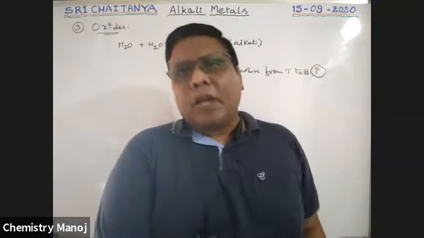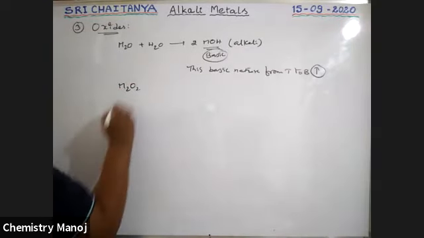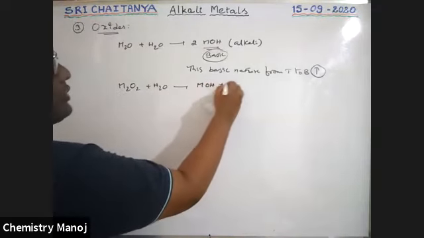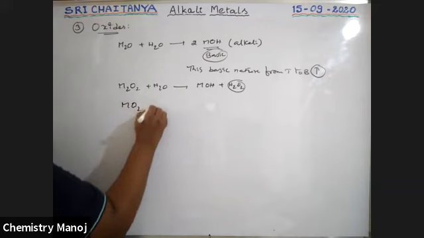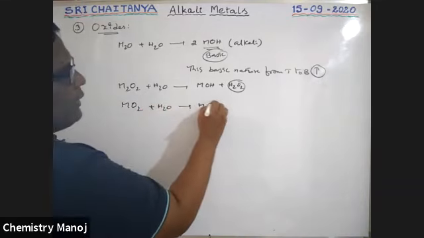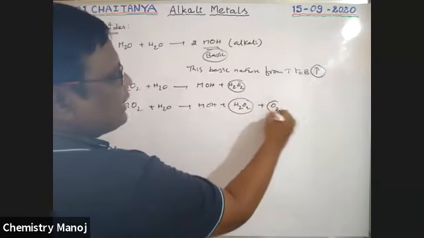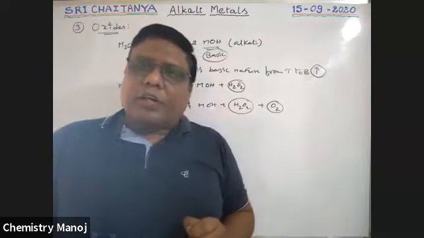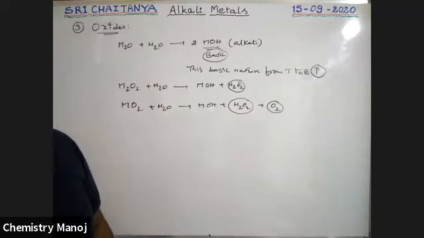Next, already peroxides. That is metal peroxides, when reacts with water, give metal hydroxide, and hydrogen peroxide is the product. Yesterday we completed, boys. Next, metal superoxides when reacts with water give metal hydroxide, hydrogen peroxide, and oxygen gas is liberated. It is very, very important reaction, boys. So these are hydroxides.